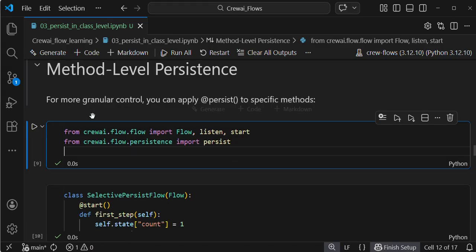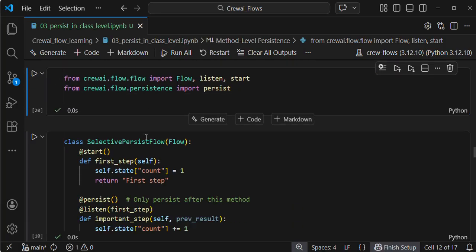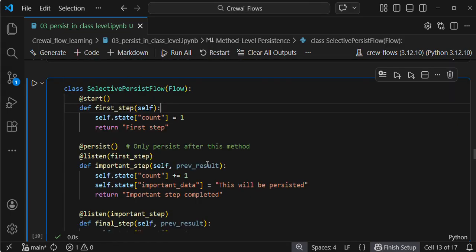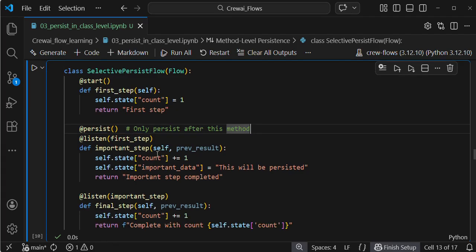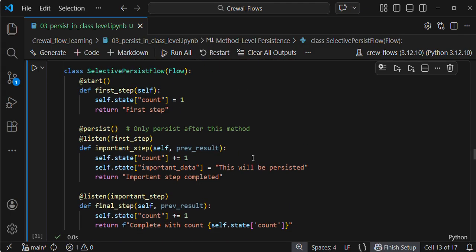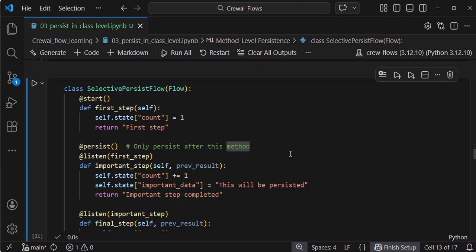Here I'm executing. I'm not applying class level persistent; here I am using method level persistent. Here I'm executing the cell, guys. Go through the code by yourself. Just pause the video and go through it yourself, or clone the repository. In my video description I'm providing the GitHub URL. Just clone the repository and understand the code by yourself, guys.